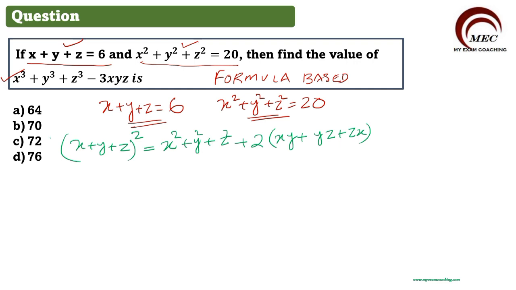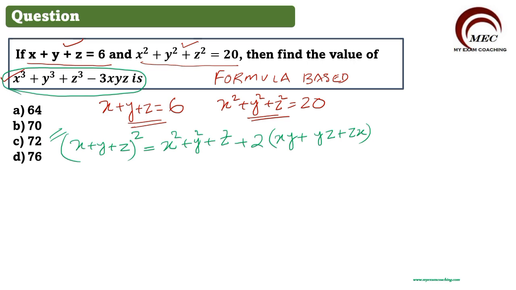This is very, very important. (x plus y plus z) square is equal to x square plus y square plus z square plus 2 into (xy plus yz plus zx). Why are we using this formula? Because from this formula only you can find out this part, which is what is to be solved in the question.